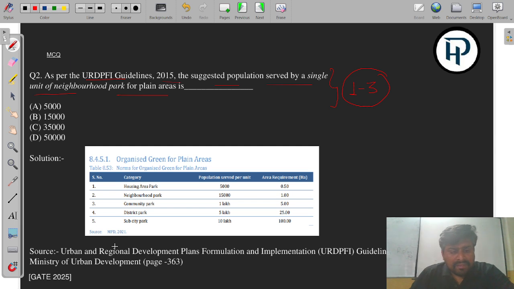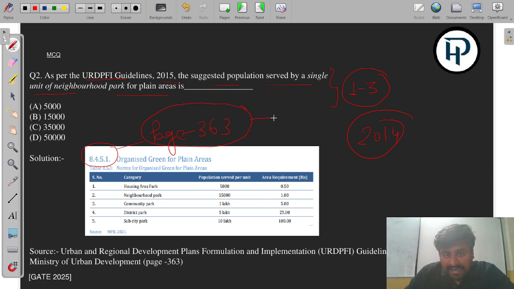Basically URDPFI is known as the Urban and Regional Development Plan Formulation and Implementation Guideline. So according to this 2014 guideline, they have asked how much population a single unit of neighborhood park will serve. So according to table 8.4.51 that has been mentioned on page number 363, you will find it in the guideline.